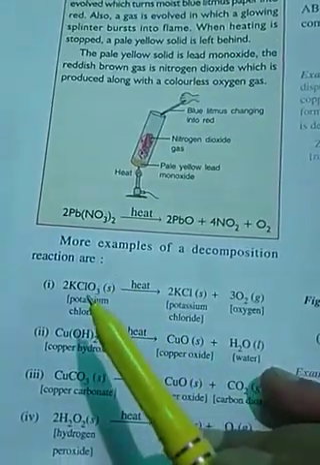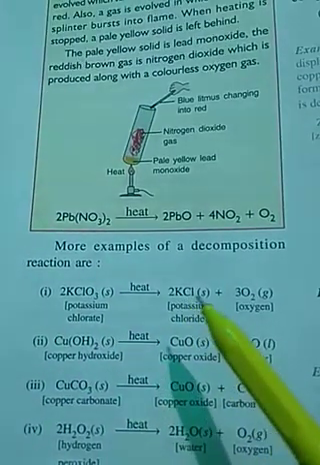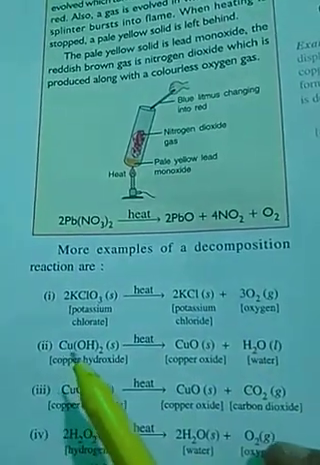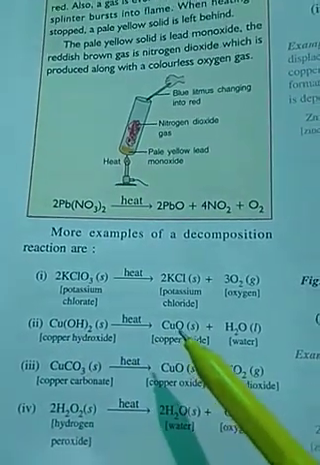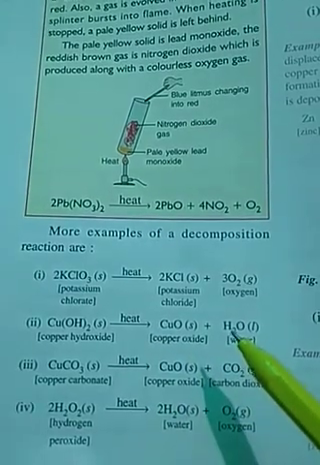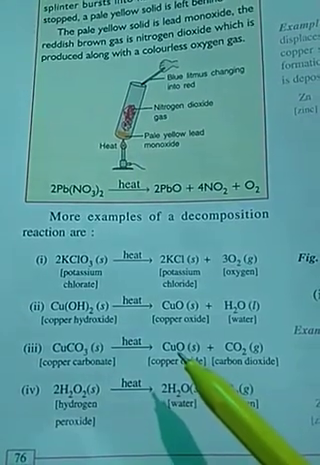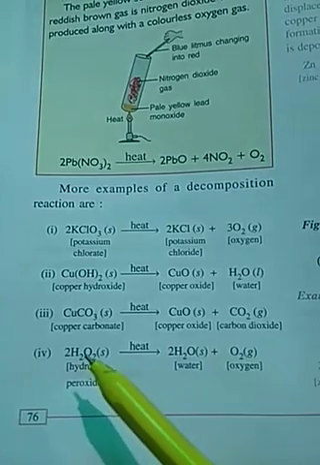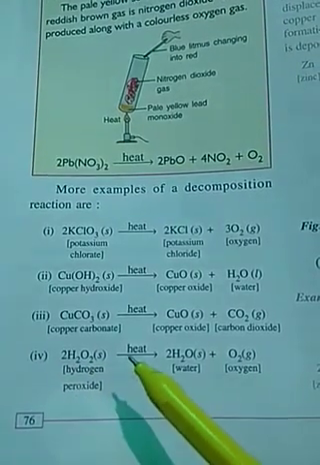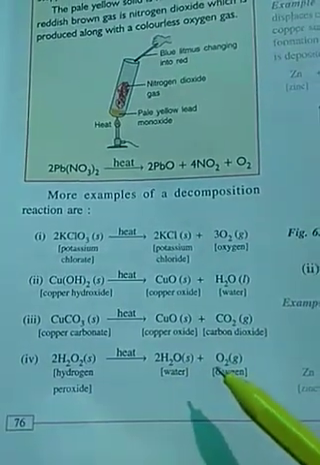So here are some more examples. When potassium chlorate is heated, it forms potassium chloride and oxygen. Copper hydroxide after heating forms copper oxide and water. Copper carbonate on heating gives copper oxide and carbon dioxide. This is hydrogen peroxide, which on heating decomposes to form water and oxygen.